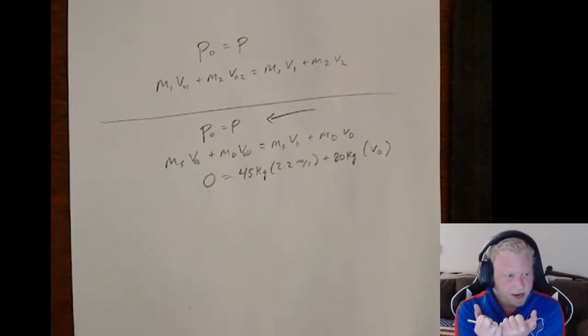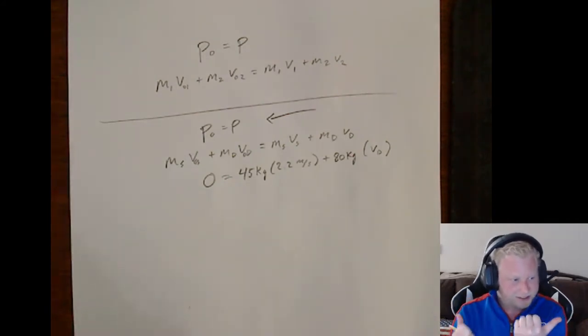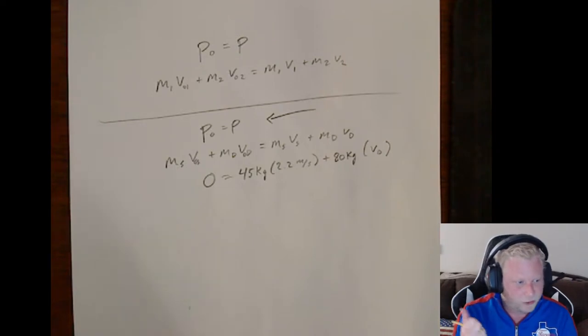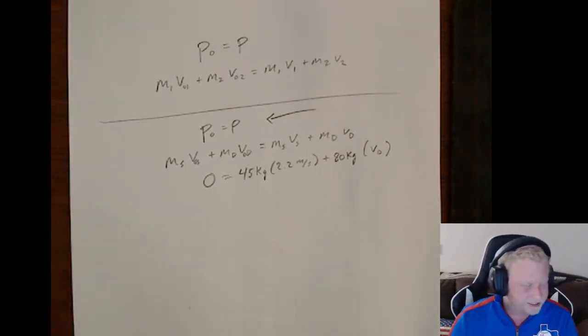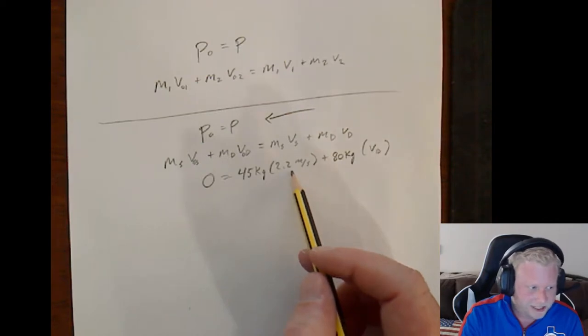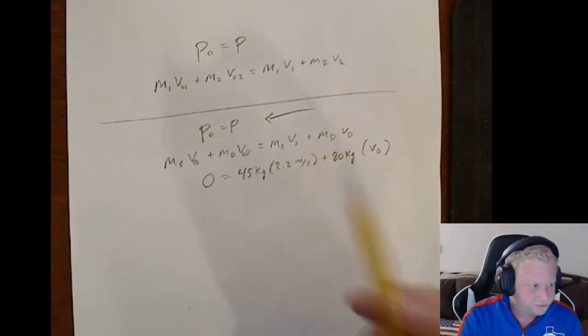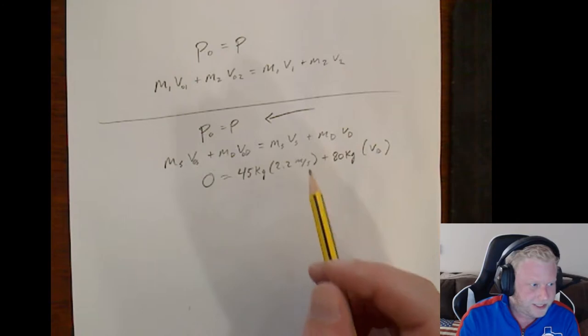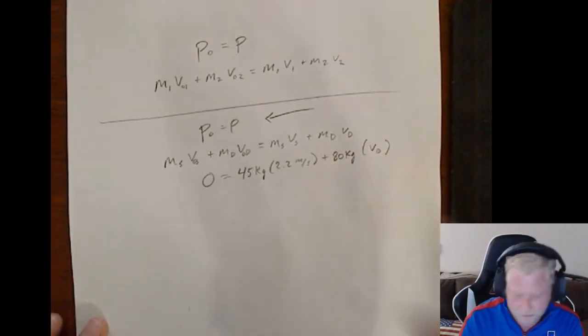Now, keep in mind, they're going to be moving off in opposite directions. So one will have a positive velocity, one will have a negative velocity. Unless it's explicitly stated which one is moving in the positive direction and which one is moving in the negative direction, it doesn't matter which one you assign. So I'm just going to put Sandra as positive, just because they didn't specify which one was going which direction.